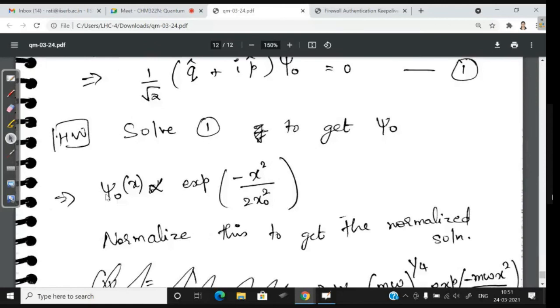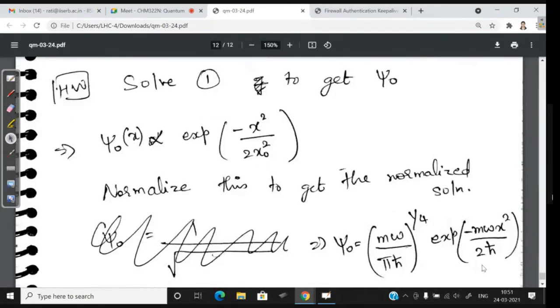The solution that you will get will be some Gaussian function. You can normalize it, and if you normalize it, you will get this answer. This is your lowest eigenstate.